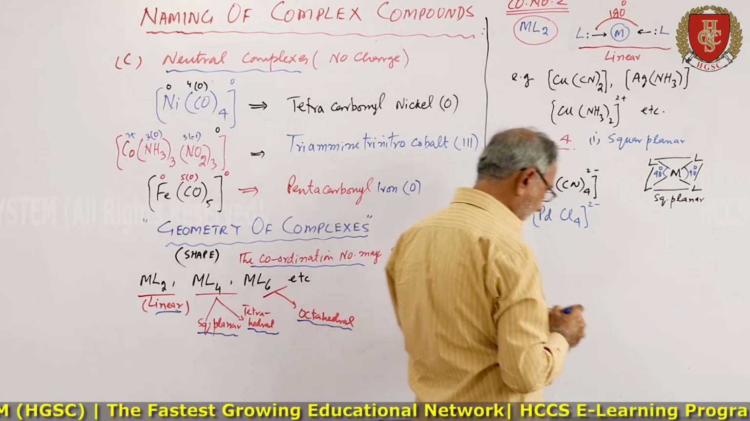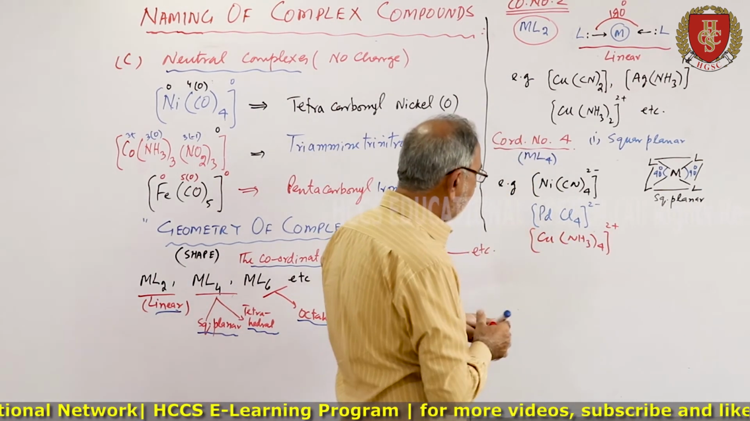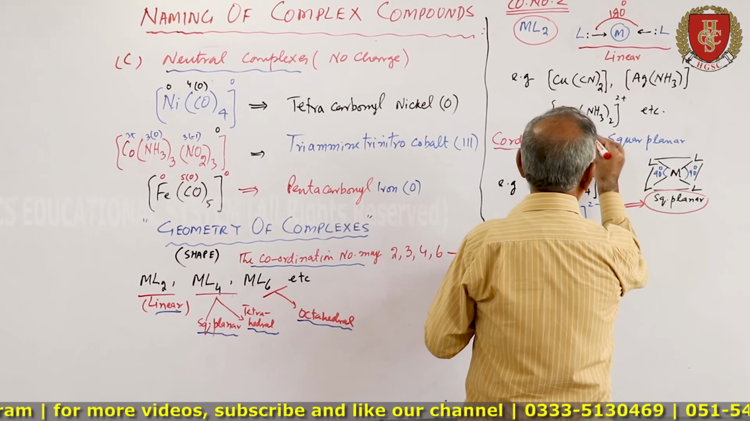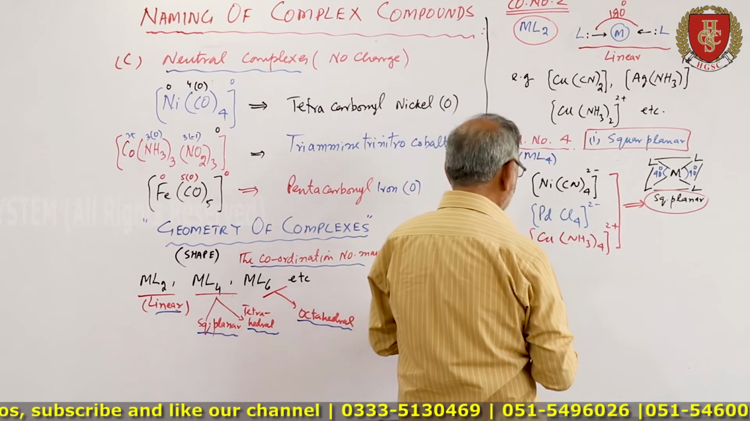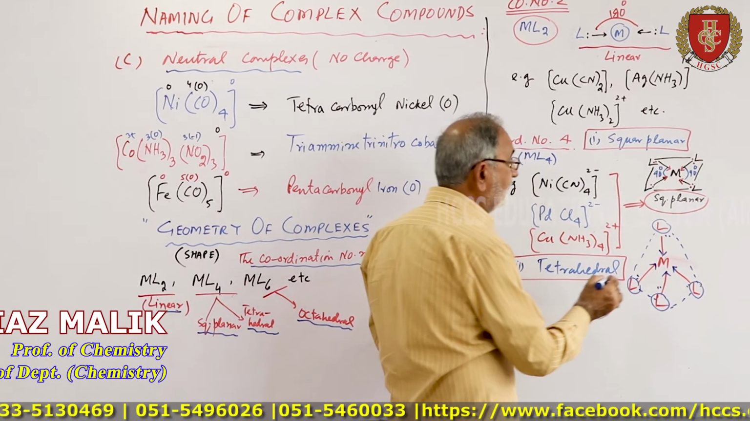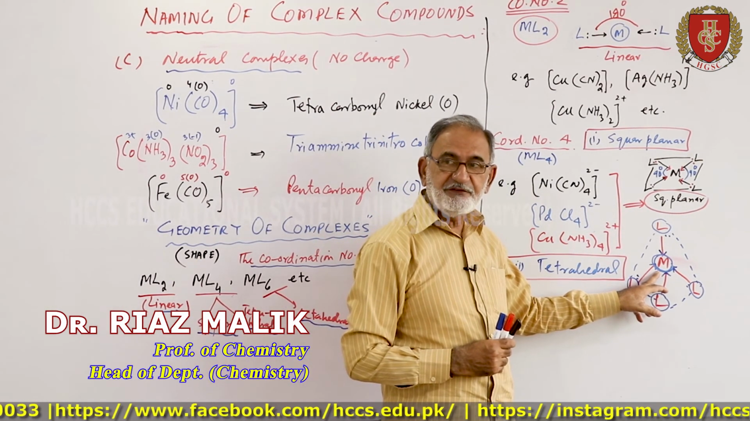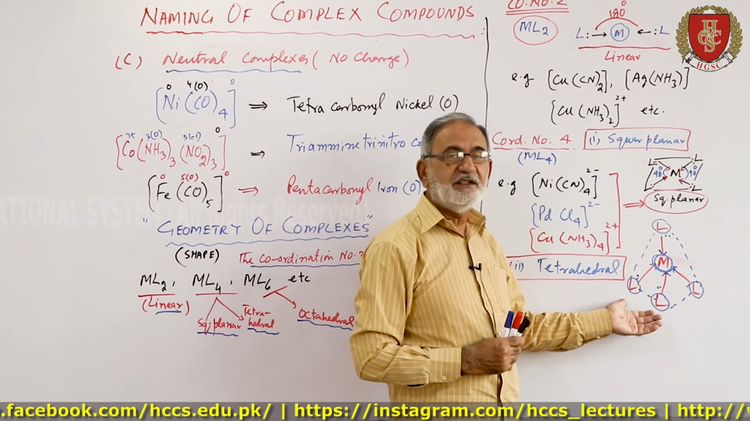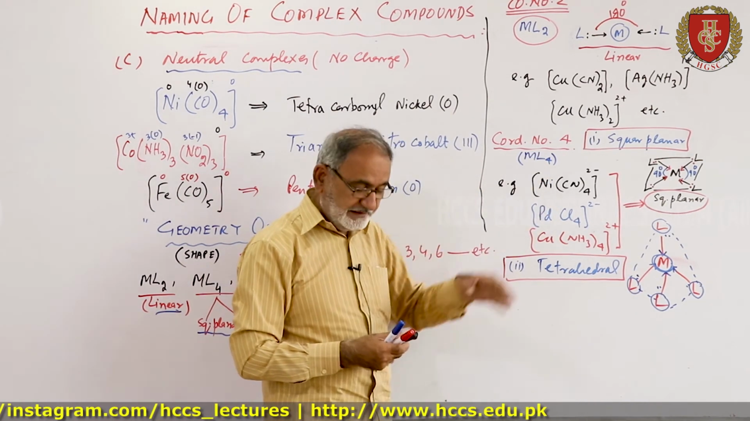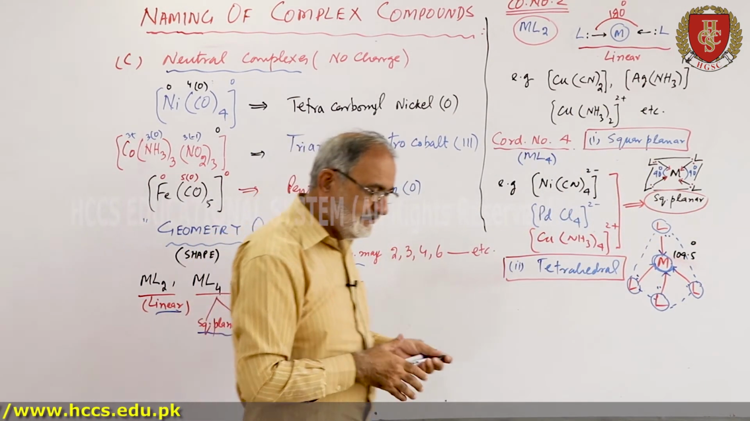PdCl4 2 minus, Cu(NH3)4 2 plus. These are all square planar. These are the common complexes. This is number 1 square planar, number 2 tetrahedral. So here are the 4 ligands. So it will be tetrahedral. Now in this case there are 4 ligands which are directly attached to the central metal atom. So its shape or geometry will be tetrahedral and the angle will be 109.5 degree.